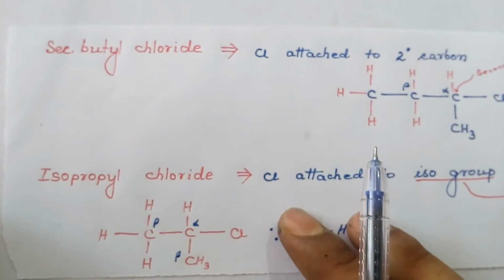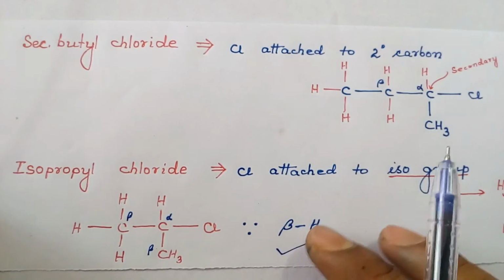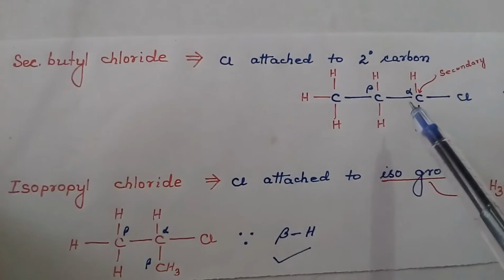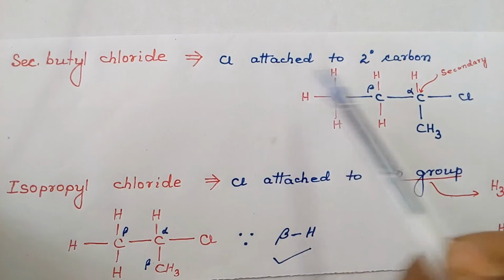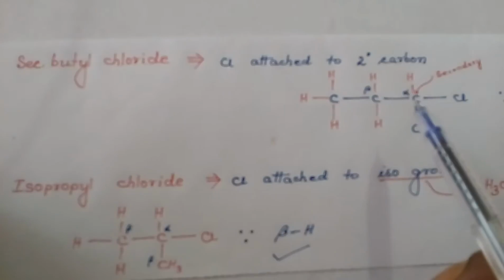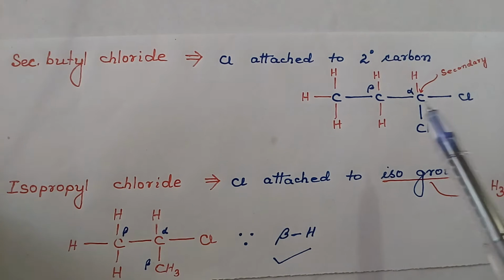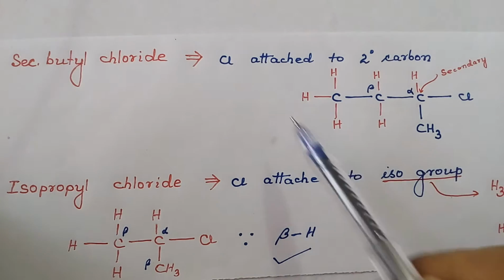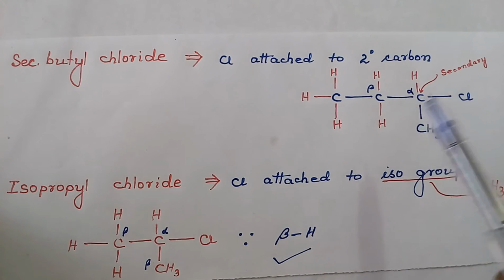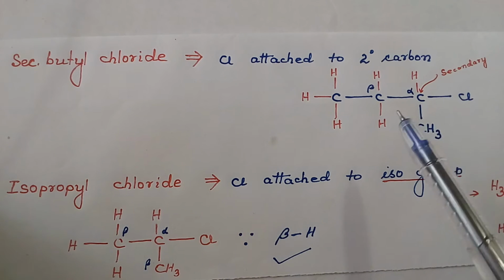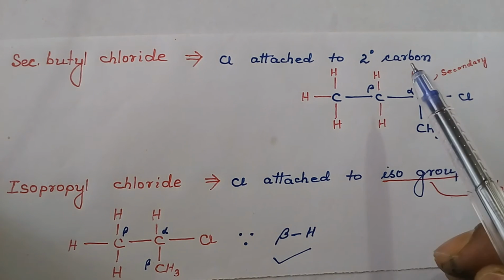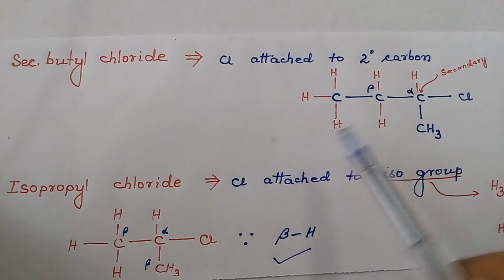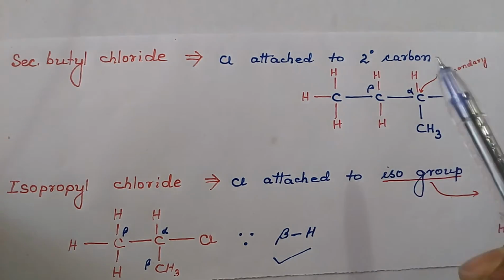Coming back to the options of the question mentioned before, secondary butyl chloride. Here chlorine will be attached to a secondary carbon. This carbon is a secondary carbon. Why? Because the carbon to which chlorine is bonded is linked to two alkyl groups, so it is secondary. If the carbon to which chlorine is bonded is linked to three alkyl groups, it would have been tertiary. If it is linked to one alkyl group or no alkyl group, it would have been a primary carbon.